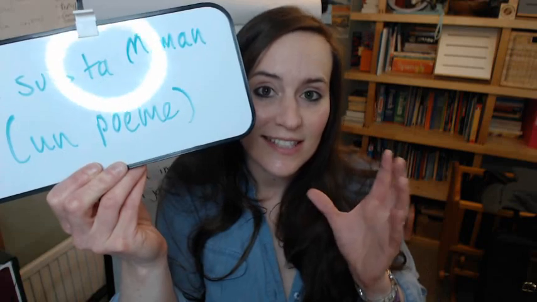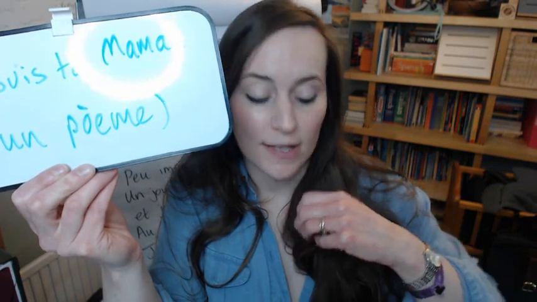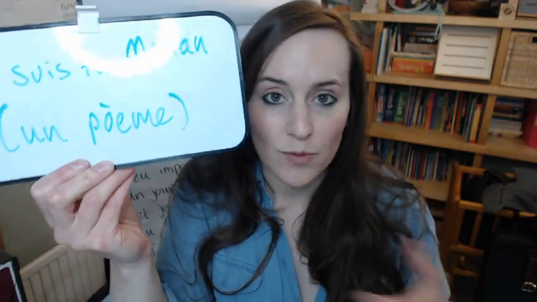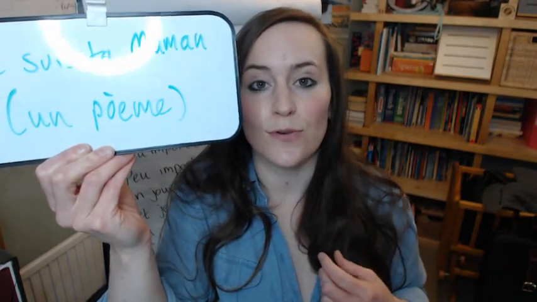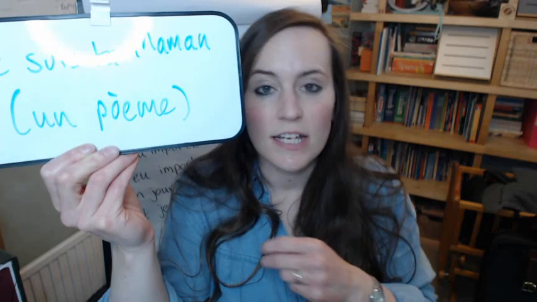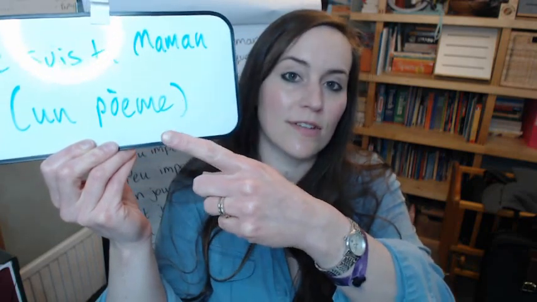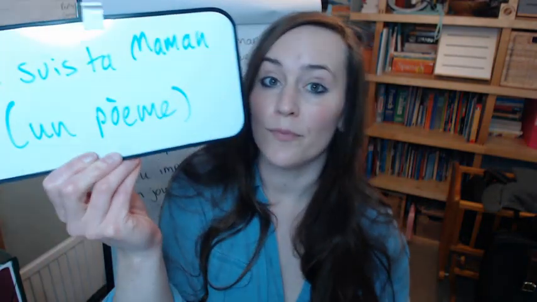Okay, so ta is the word which means your for when you're addressing someone in the singular, informal tu form. It's a possessive adjective which describes maman. So it's a feminine word, maman.